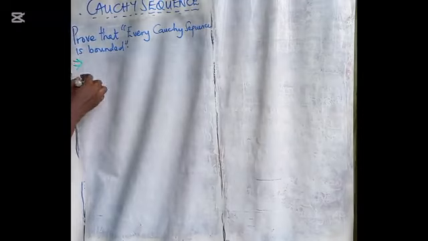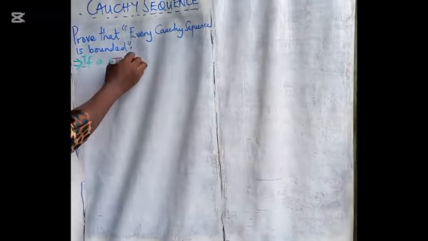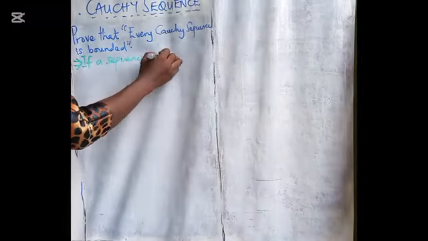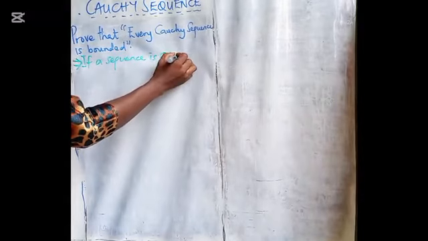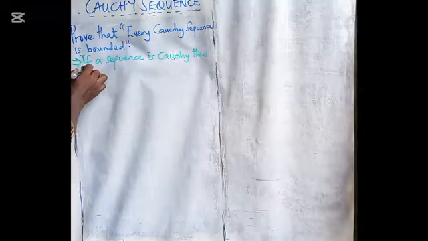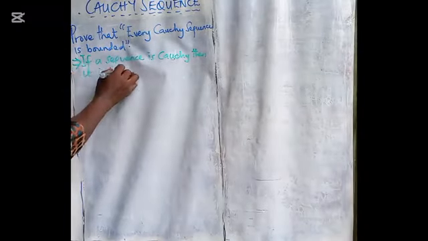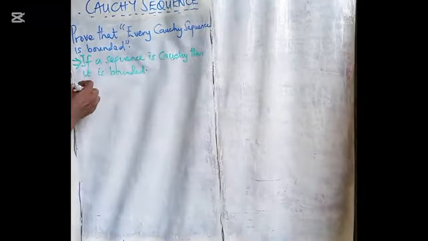This implies showing that if a sequence is Cauchy, then it is bounded. So we want to go ahead and prove this.